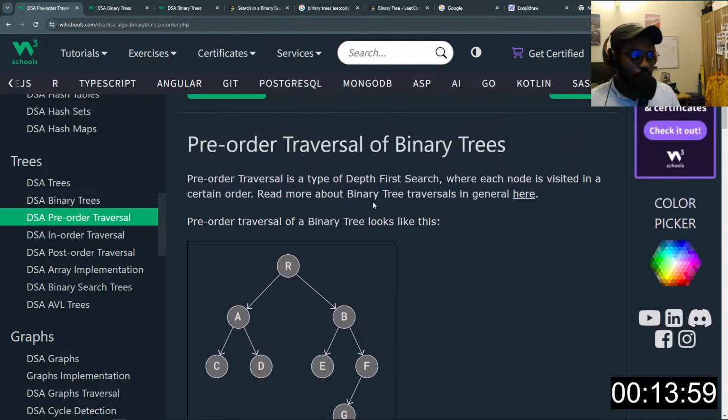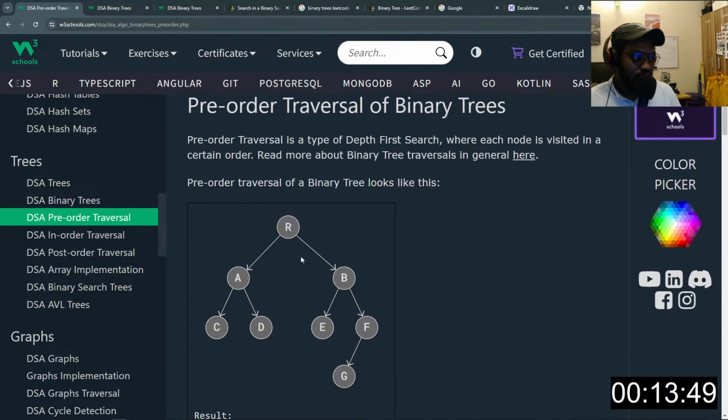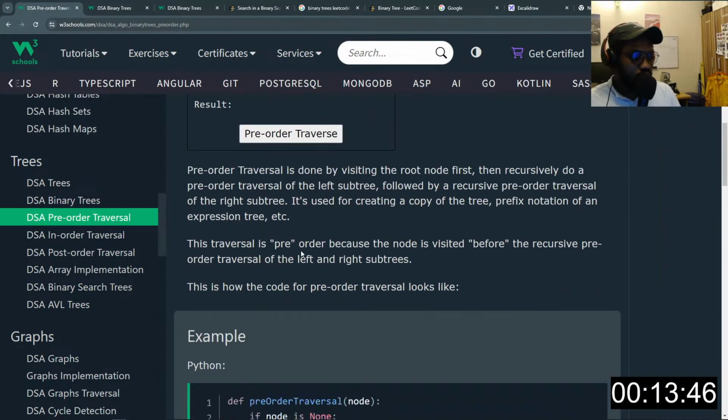So let's take a look at a pre-order traversal. Pre-order traversal is a type of depth-first search where each node is visited in a certain order, right? So we visit every node in a particular order in a pre-order traversal. So this is how it looks, and let's see how it works. Pre-order traversal is done by visiting the root node first, then recursively doing a pre-order traversal of the left subtree, followed by a recursive pre-order traversal of the right subtree. This is used for creating a copy of the tree, or prefix notation of an expression tree.